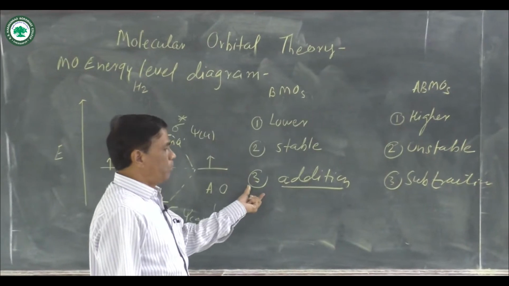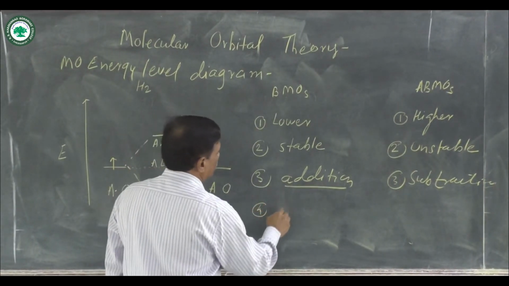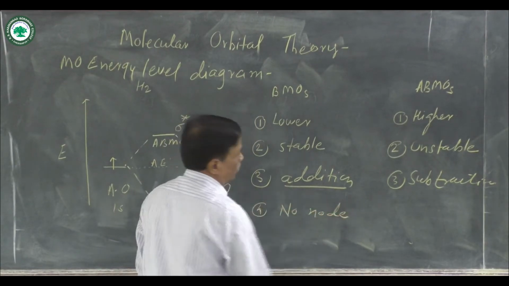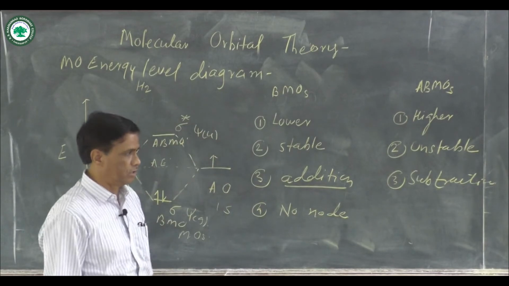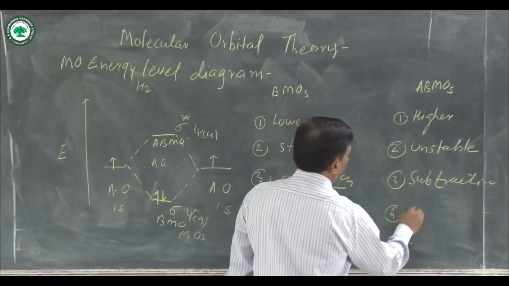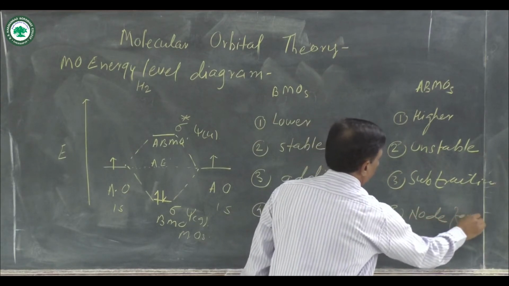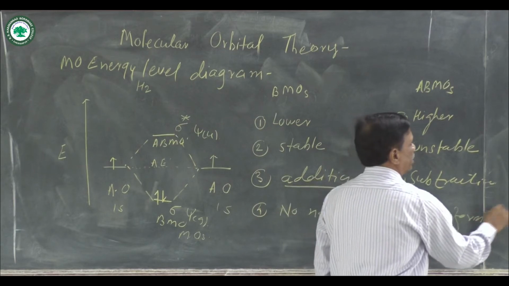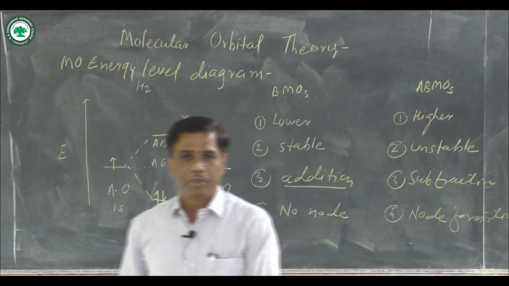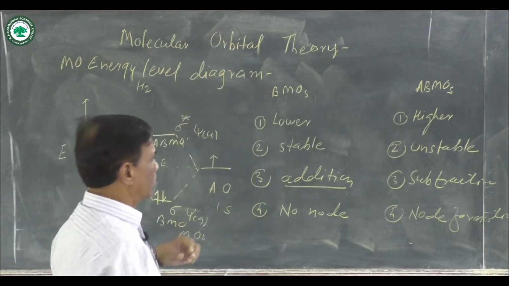Fourth point is, in the bonding molecular orbital there is no node formation. In the antibonding molecular orbital, node formation takes place. These are some comparison points between bonding molecular orbitals and antibonding molecular orbitals.